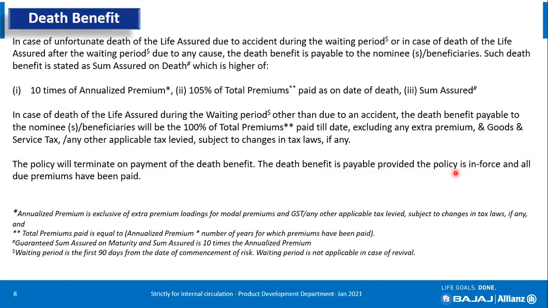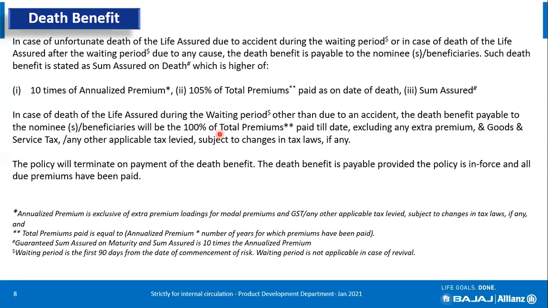Death benefits, there is no change in the death benefit. However, I just wanted to re-emphasize it. In case of unfortunate death of the life assured, we have a lock-in period, a waiting period of 90 days from the issuance. So if the customer dies within 90 days from the commencement of risk, due to natural causes, then only the premium will be paid back. 100% premium will be paid back. However, this is not applicable if the customer dies due to accident.